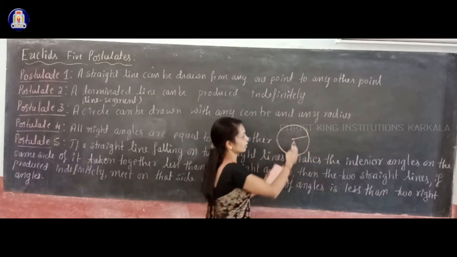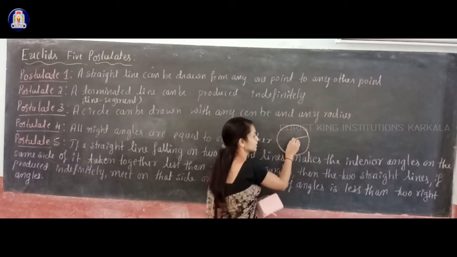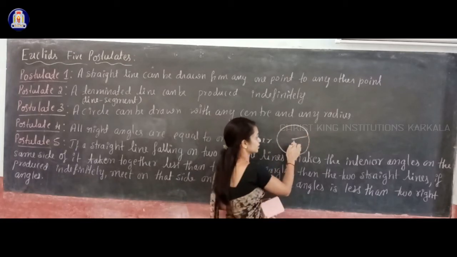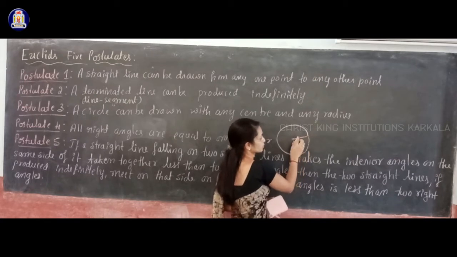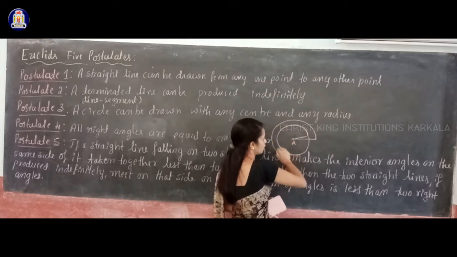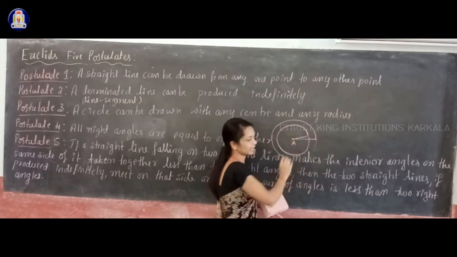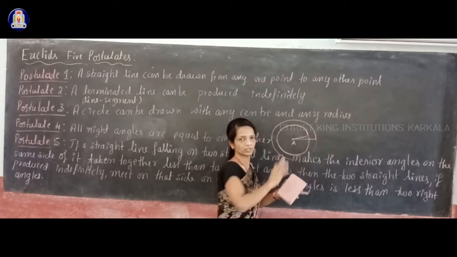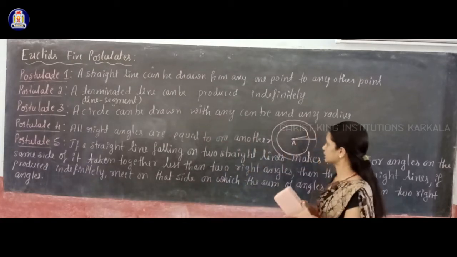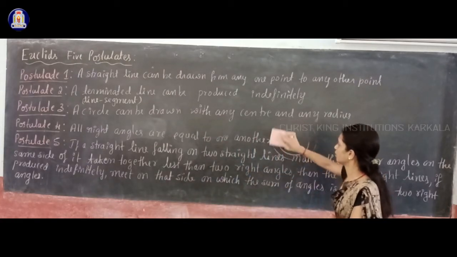You can draw a circle with any center and any radius. You can take a radius of this much unit, or you can take a radius of this much unit. You can draw a circle with center A and radius this much.